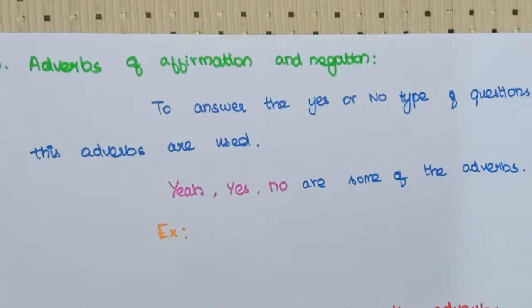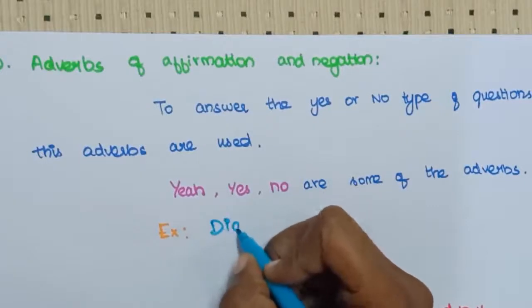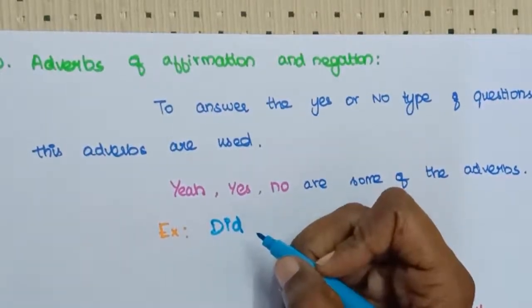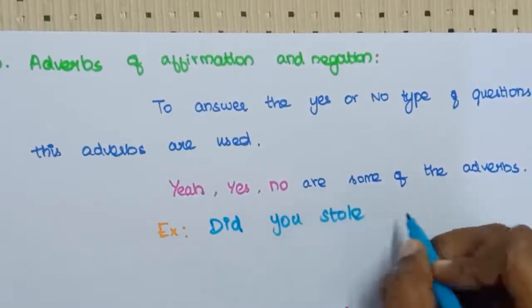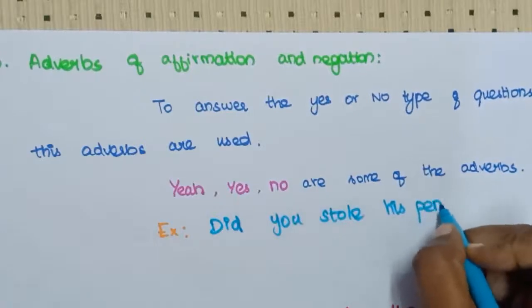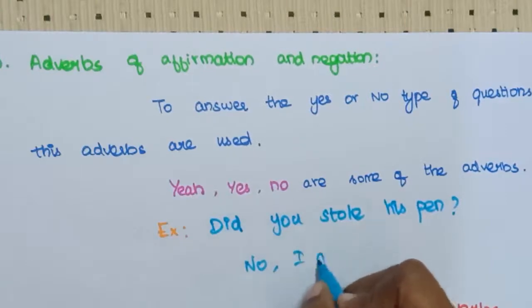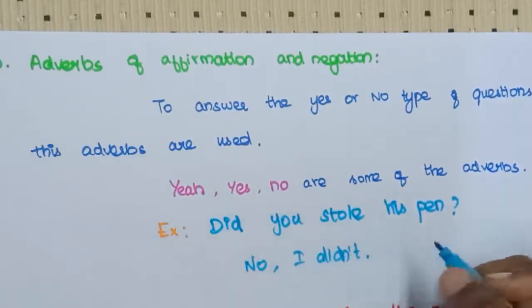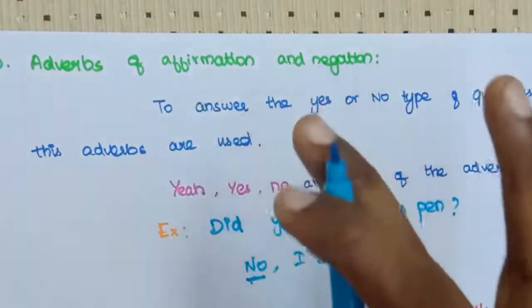This adverb is simply answering yes or no type questions. So if you say this example, did you steal his pen? This is a yes or no question, right? If you answer, no, I didn't, this no is an adverb, an adverb of affirmation and negation. So these are the 10 kinds of adverbs.